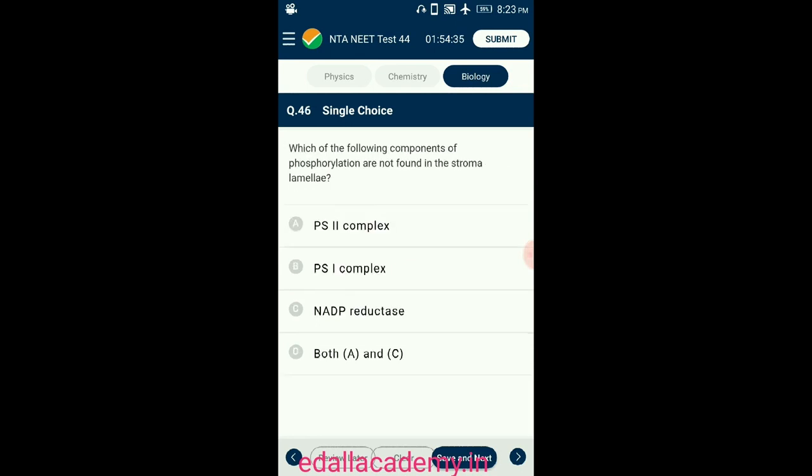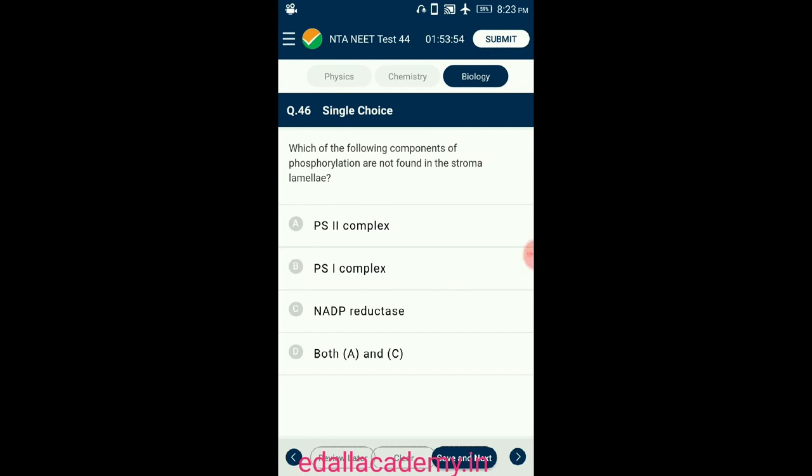Question number 46. Which of the following components of phosphorylation are not found in stroma lamellae? When only PS1 is functional, the electron is circulated within the photosystem and phosphorylation occurs due to the cyclic flow of electrons. A possible location where this could be happening is in the stroma lamellae. While the membrane or lamellae of the grana have both PS1 and PS2, the stroma lamellae membrane lacks PS2 as well as NADP reductase enzyme.